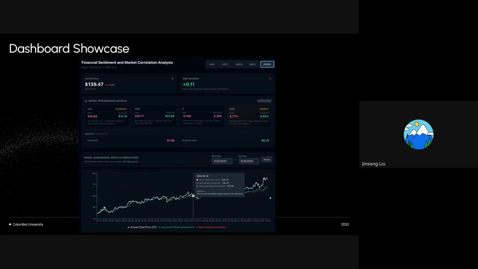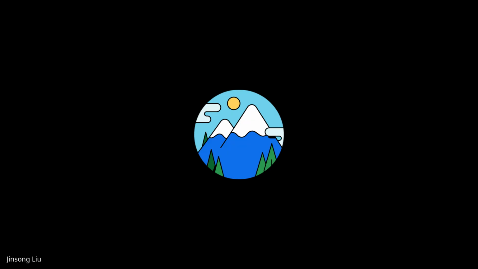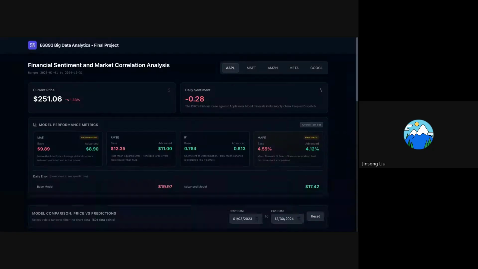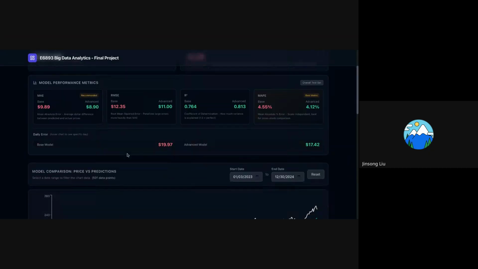I can show you the dashboard of our project. So here, this is our dashboard. At the top, we display the current market price alongside the daily aggregate sentiment score, providing immediate context on how recent news aligns with the market movement. The central section focuses on the model performance metrics, where we directly compare the base price-only model and the advanced sentiment-enhanced model.